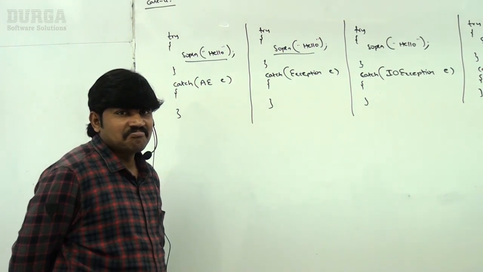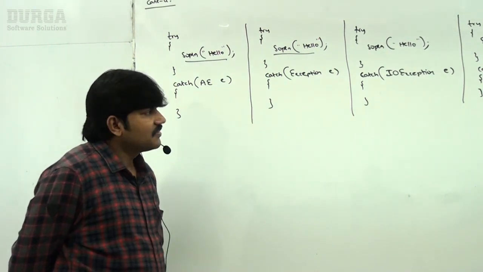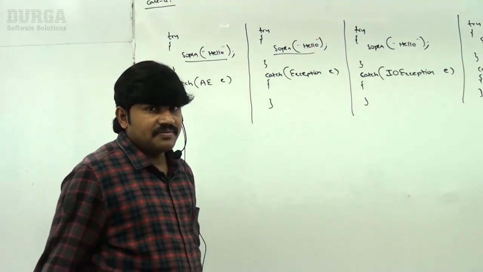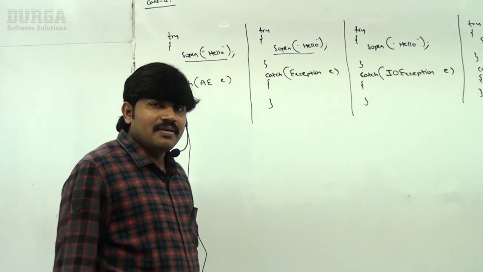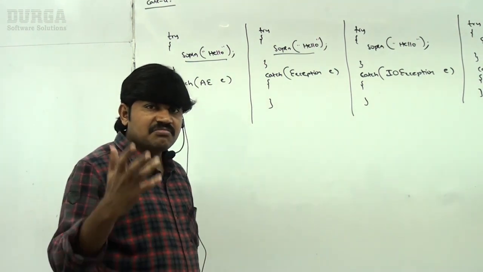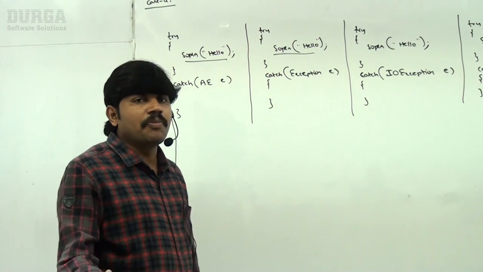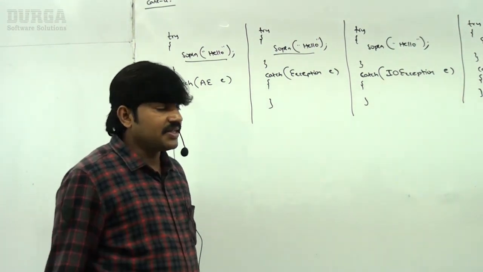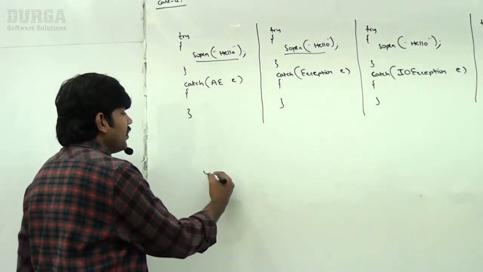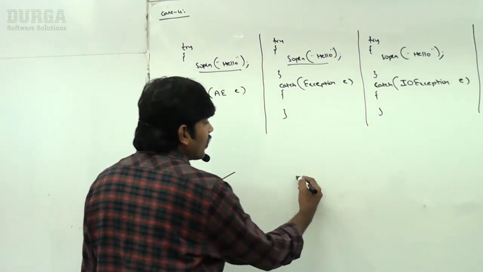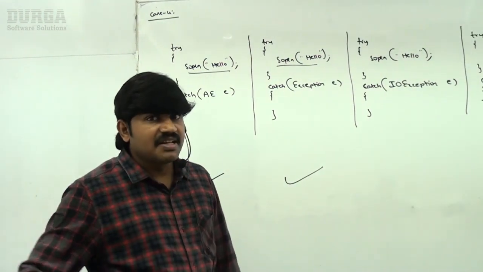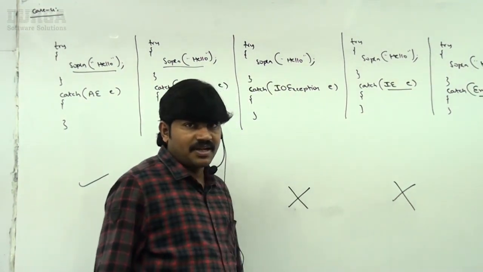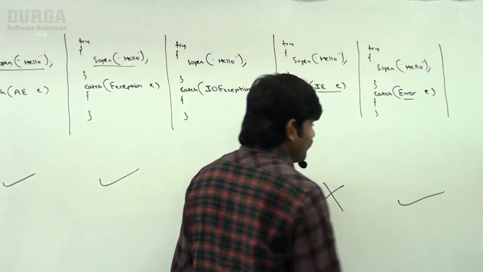Yes, friends, think a bit logically. Among these, which will compile, which won't compile? If I ask this question in my offline session, out of 100, almost all the people are never going to answer, because maybe it is a new point for them, maybe it is not a guessable answer. So I will tell the simple answer. The first one, happily the code compiles fine. Second one, happily the code compiles fine. But third one, the compiler will give a compile time error. Fourth one, compile time error. Fifth one, happily the code compiles fine.